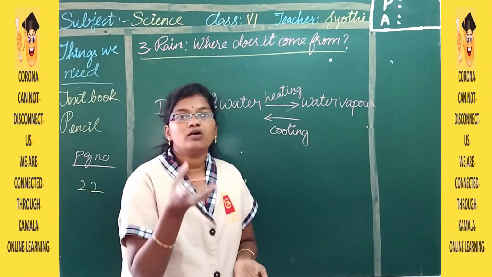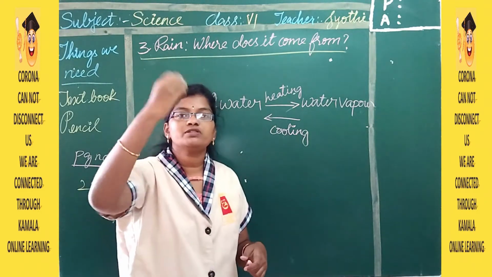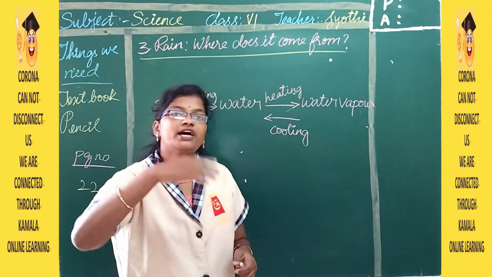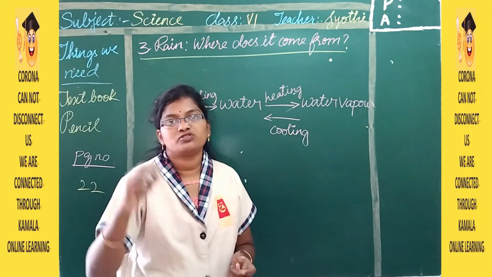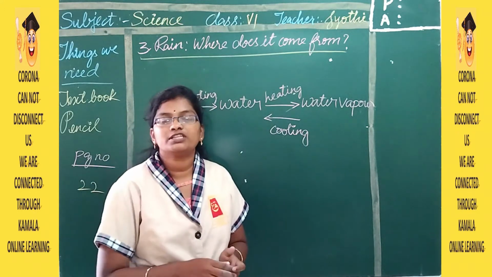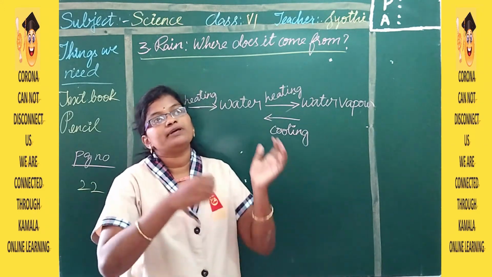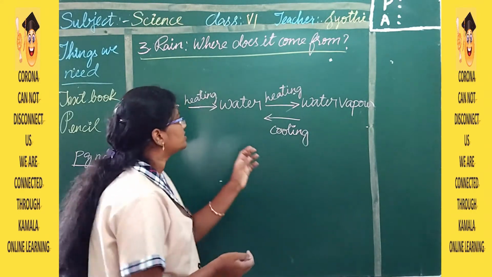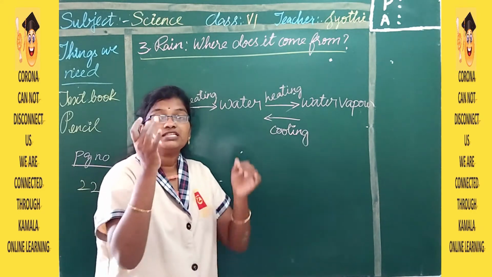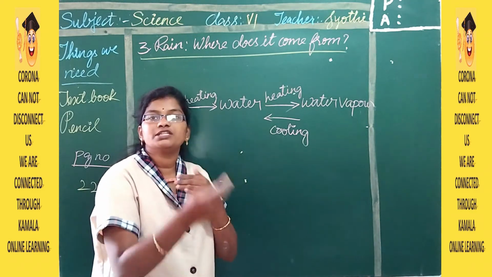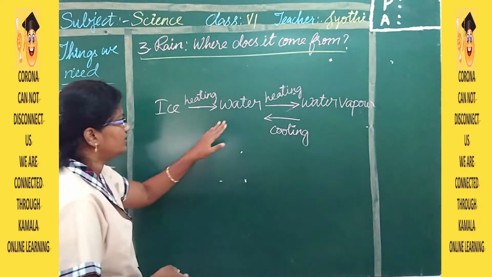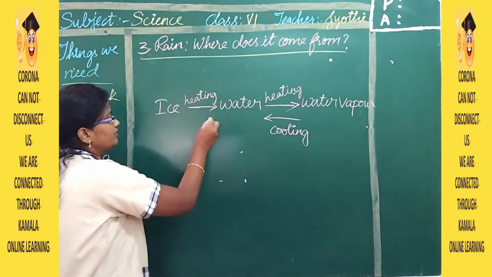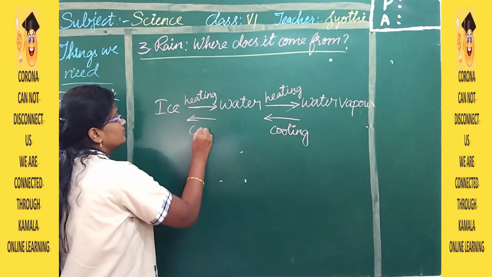Now, you are taking a bowl and heating the water. The steam is going to come out. Now, you put a lid on it. Then remove it after 5 to 6 minutes. What happens? You can see water droplets on the lid. So you are keeping the lid aside and cooling the lid. Because of cooling, you can see the water on it. That is, the water vapor is going to change into water. Then this water, if we cool it, we are going to make it into ice.